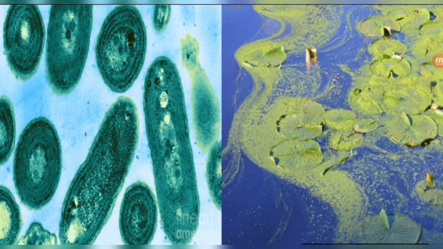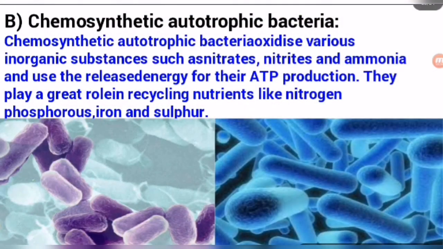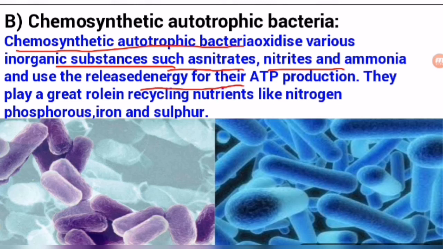So students, let's discuss the chemosynthetic bacteria. What are chemosynthetic bacteria? Chemosynthetic autotrophic bacteria oxidize various inorganic substances such as nitrates, nitrites and ammonia, and use the released energy for their ATP production. They play a great role in cycling nutrients like nitrogen, phosphorus and sulfur.